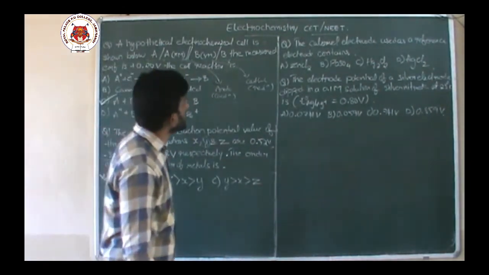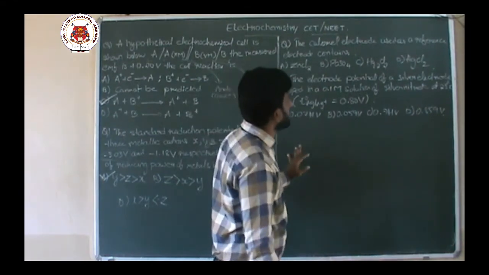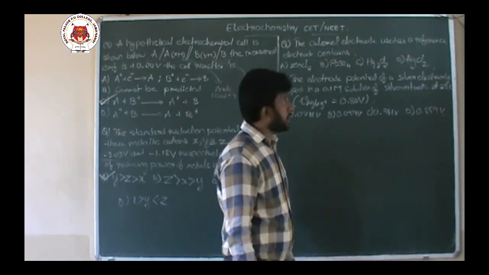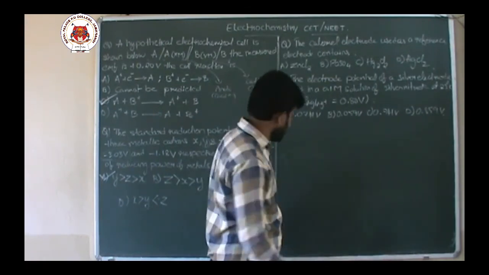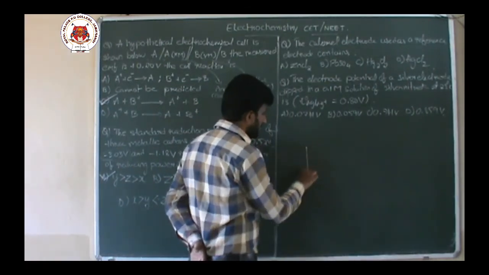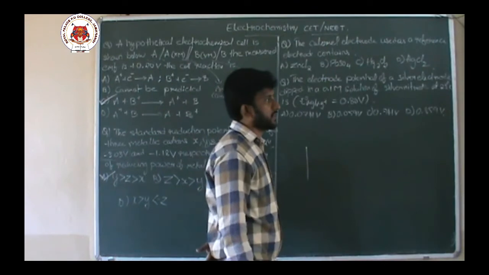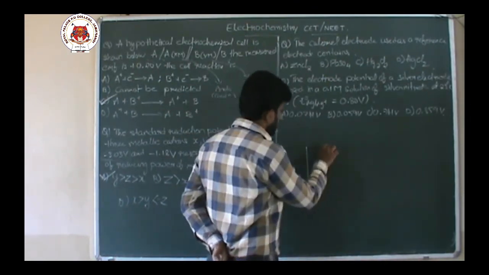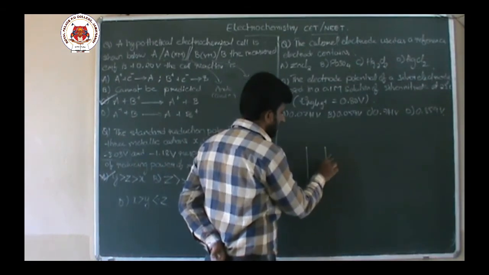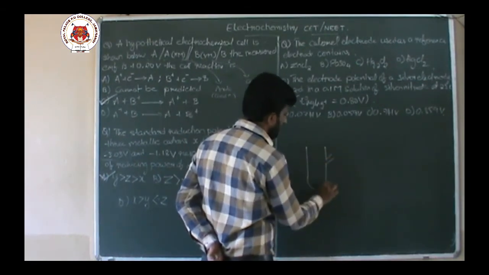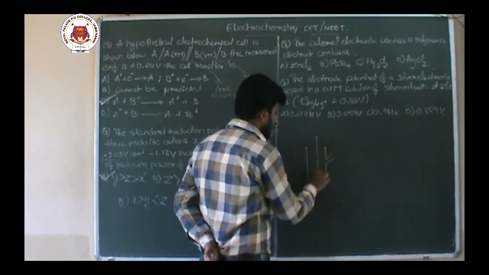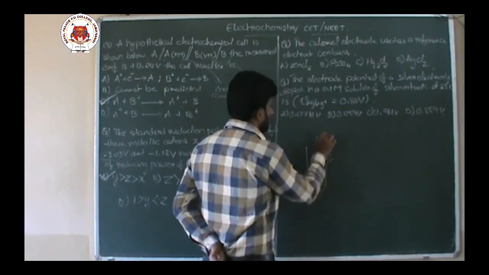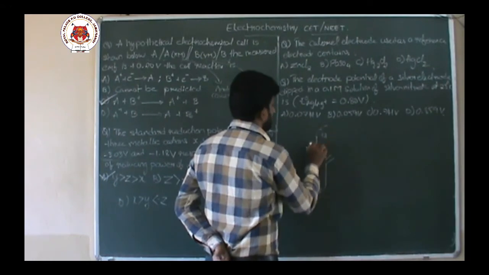Coming to next one, calomel electrode is used as a reference electrode. In the PU classes we studied reference electrode as only standard hydrogen electrode. But apart from that we have another standard electrode called calomel electrode. This calomel electrode consists of one platinum wire coated with platinum black.